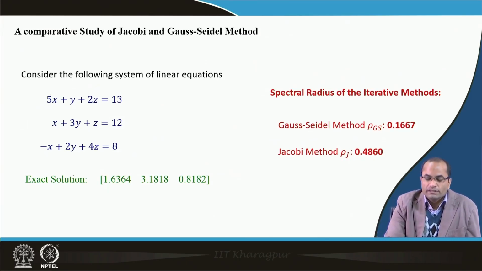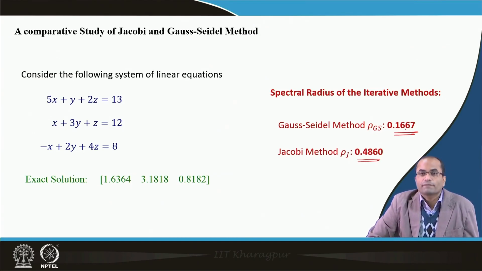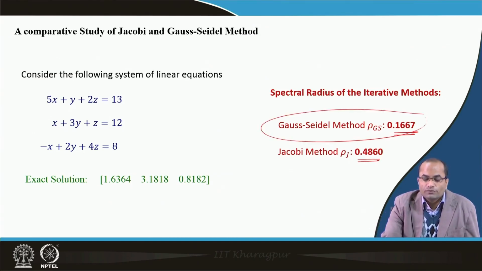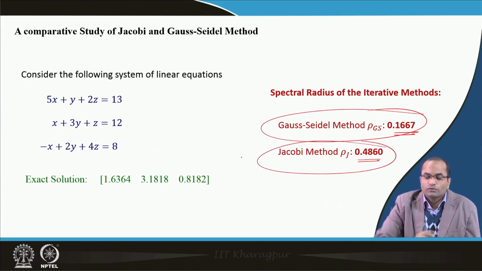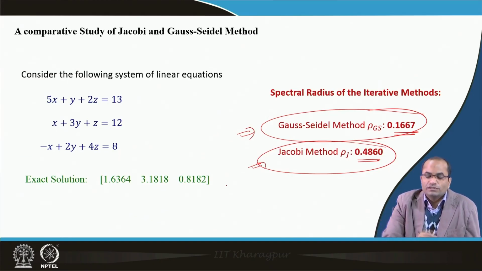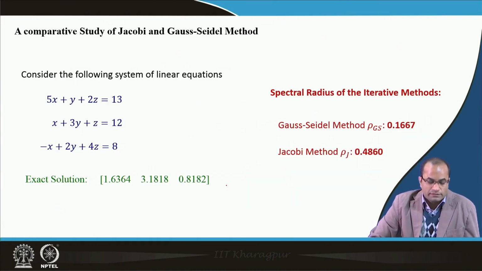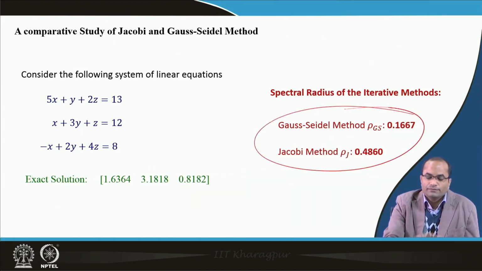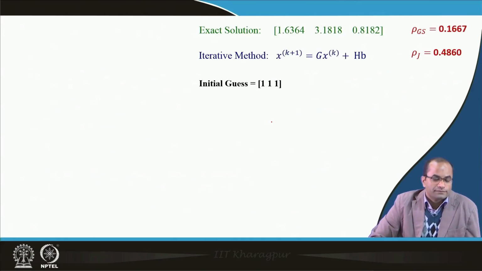So, the spectral radius says that both the methods will converge, because the spectral radii are less than 1. What also we see is that in the Jacobi method it is 0.4, while in the Gauss-Seidel it is 0.1 and so on. So, it is smaller for the Gauss-Seidel, and for Jacobi it is large. So, here also they indicate that for the Gauss-Seidel the convergence will be faster than the Jacobi method, at least in this example we can say, looking at the spectral radius.